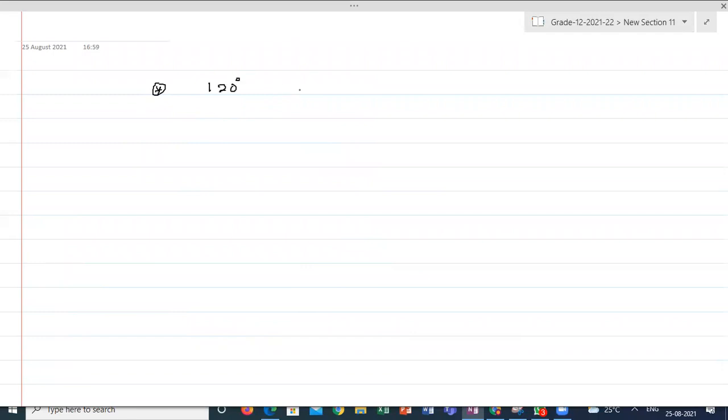What is the meaning of 120 degrees? Within 0 to 2 pi, this is 2 pi by 3, correct? Yes, sir. And within -pi to plus pi, how can you represent it? This is 2 pi by 3. Correct or not? 2 pi by 3 is coming between 0 to pi.